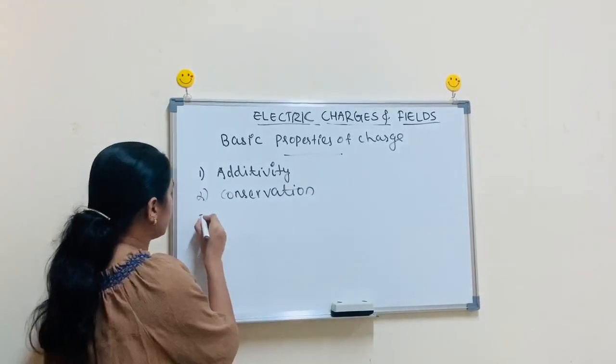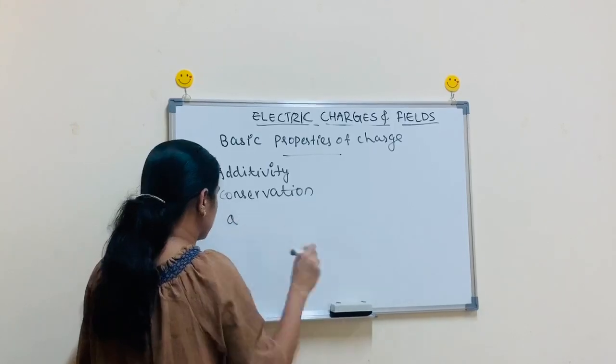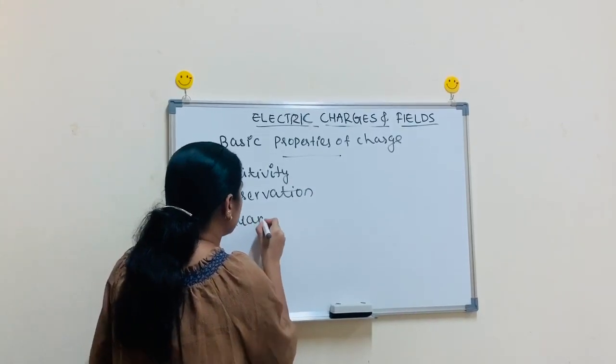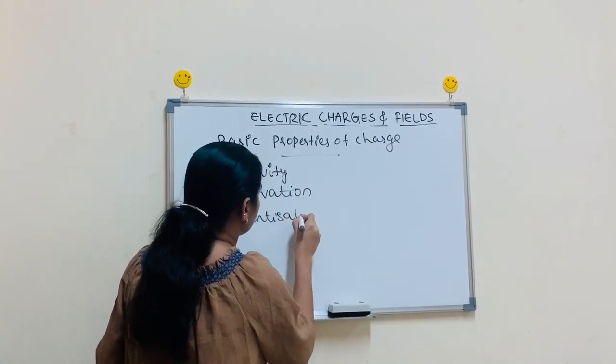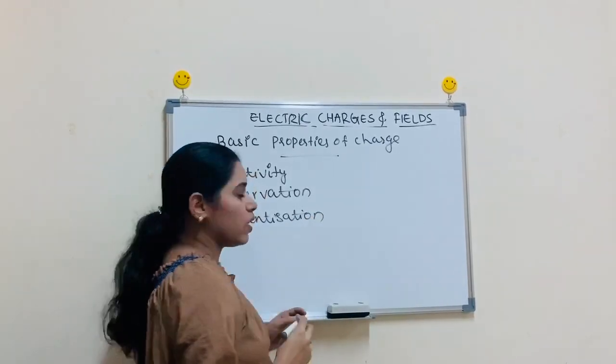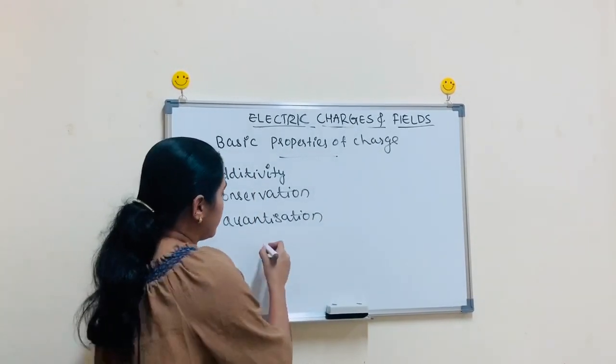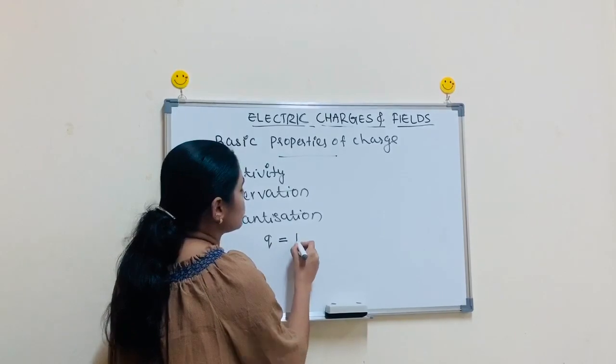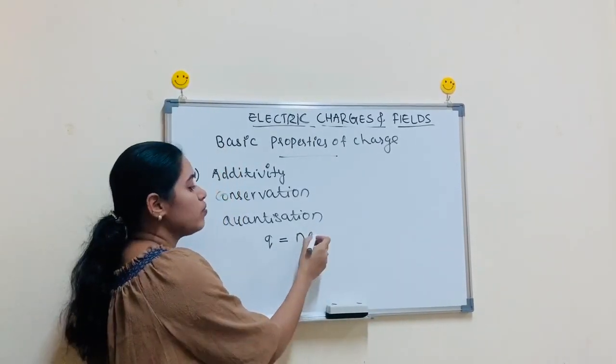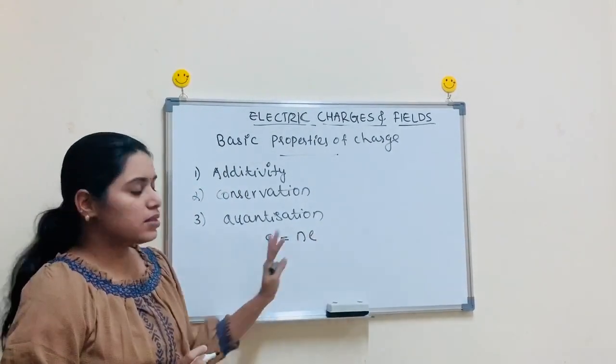And the other property is quantization of charge. What is meant by quantization? Quantization of charge says that the charge Q is equal to some integral multiple of a basic charge. This is the basic charge e.